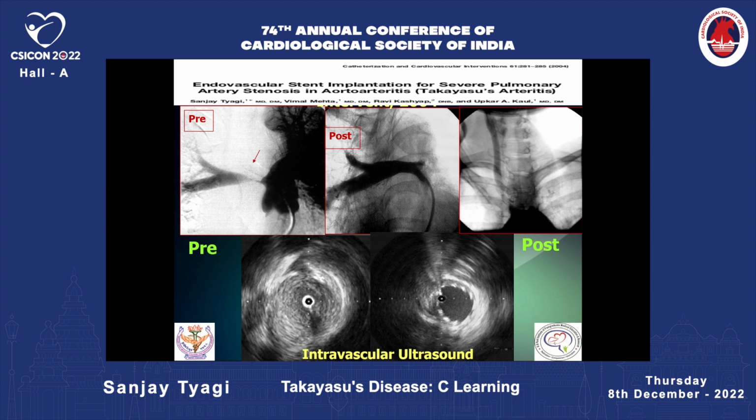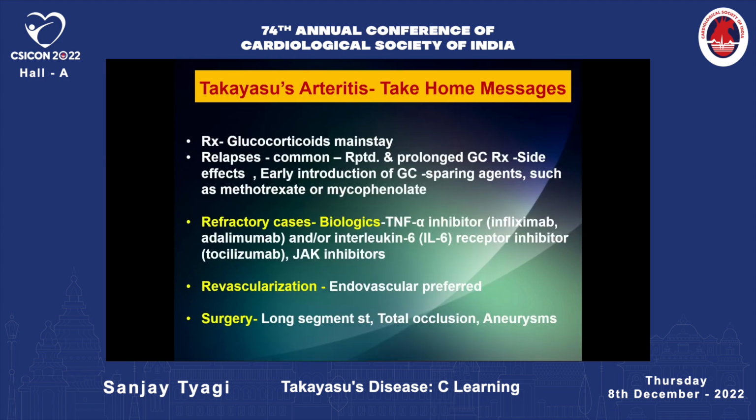This is the first case in the world of balloon angioplasty of pulmonary arteries. As you see, the pulmonary arteries are also involved in patients with Takayasu arteritis. We perform balloon angioplasty along with stent implantation, relieving her symptom of pulmonary artery hypertension, improving the blood flow to the lungs, and improving the symptoms of pulmonary circulation. Also, the patient had severe stenosis of the carotid artery, which could also be relieved with the help of balloon angioplasty and stent implantation.